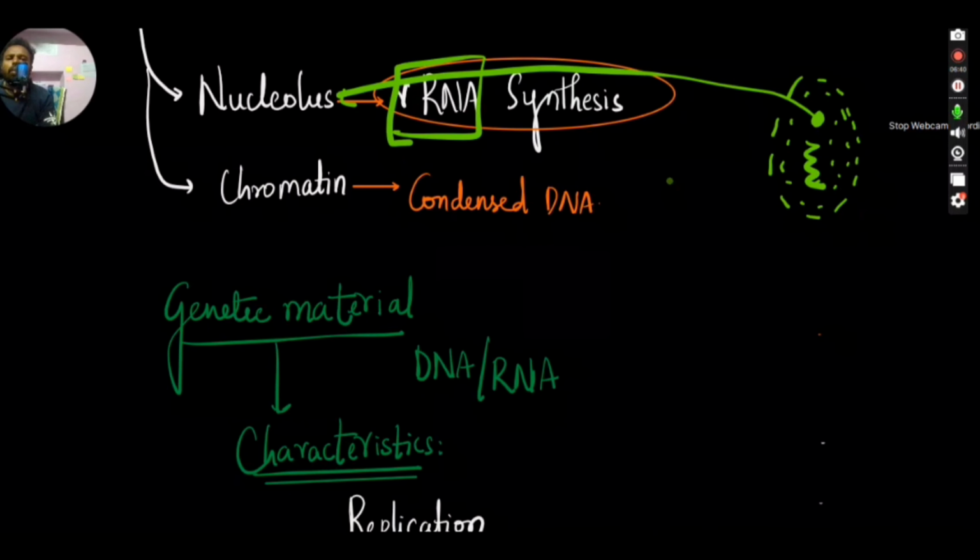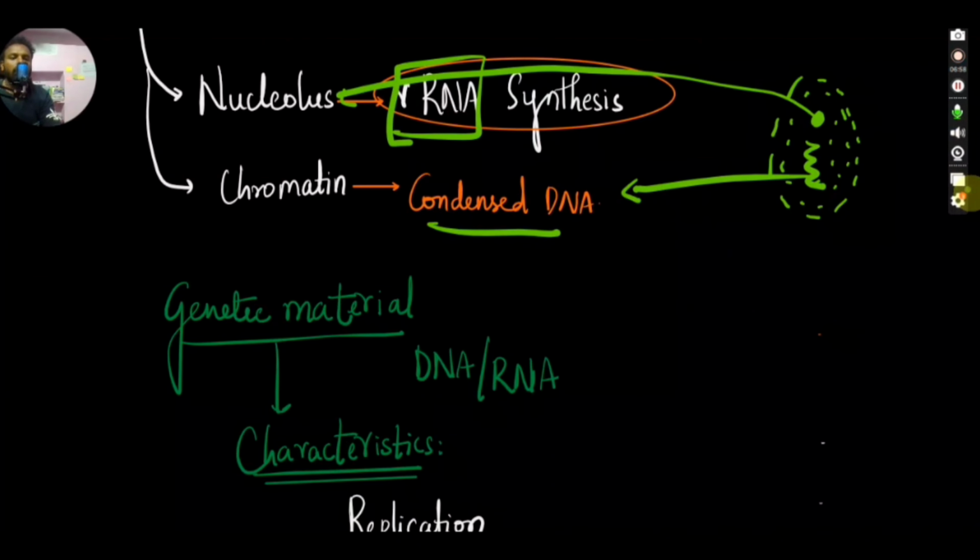And we have chromatin, which is a condensed form of DNA. So we'll be looking at what this condensed form is and all. I told that the cell will be having some genetic material.